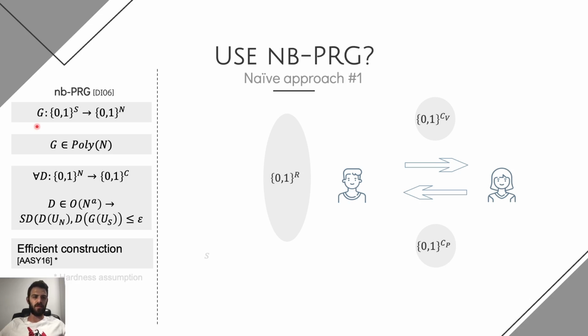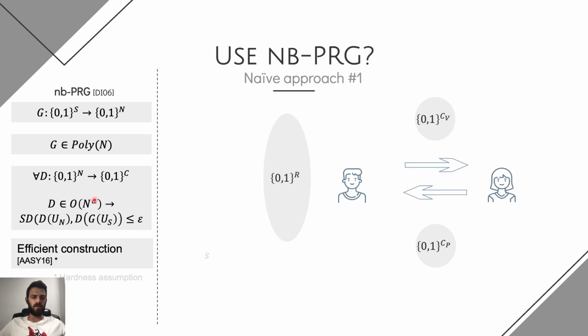Simply put, a non-Boolean PRG is a function G that stretches S bits to N bits and runs in polynomial time. And for any adversary D that compresses those N bits back to C bits, so not just one bit like regular PRGs, but actually C bits, the output of this adversary is indistinguishable whether it runs on actual uniform random bits or on the output of this PRG.